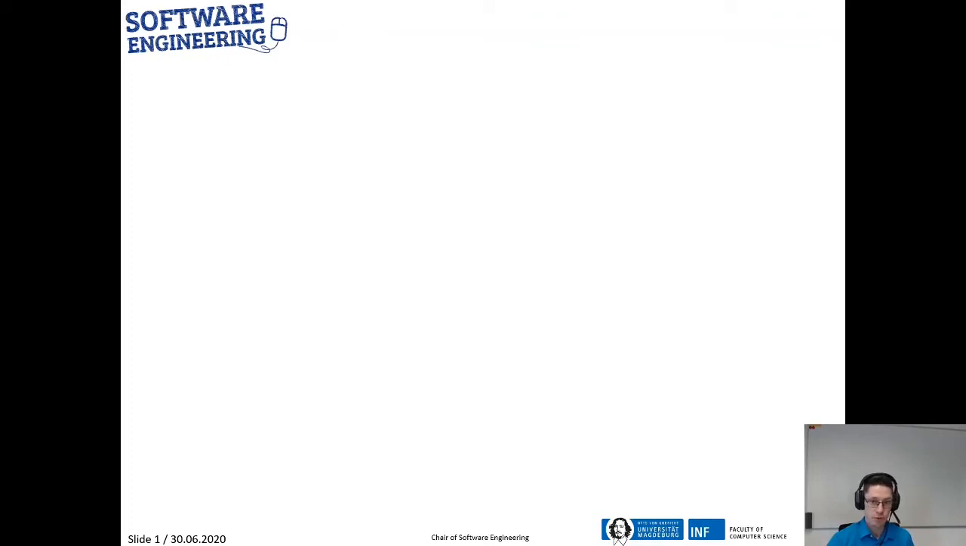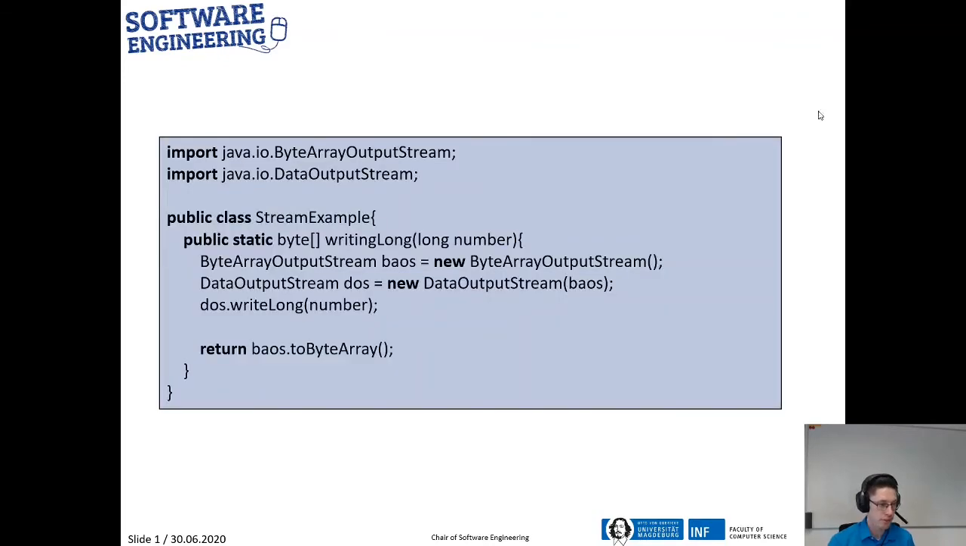Hello, assume you as a developer wrote this piece of code where you applied the output stream API from Java. Your goal was to write a long number into a data output stream right here, and this data output stream has an inner binary output stream. After writing this number to the outer stream, you access the inner binary output stream by the to-binary method.